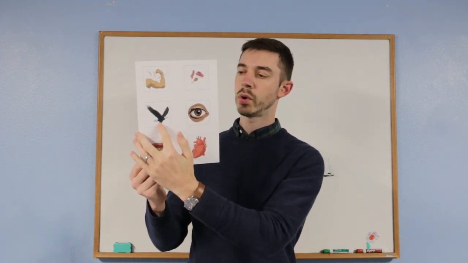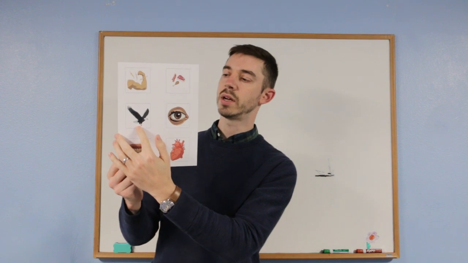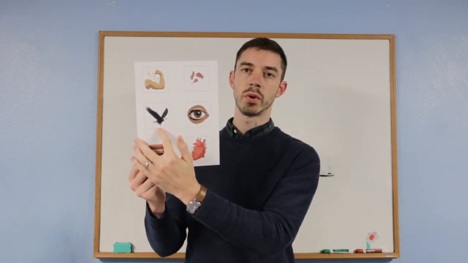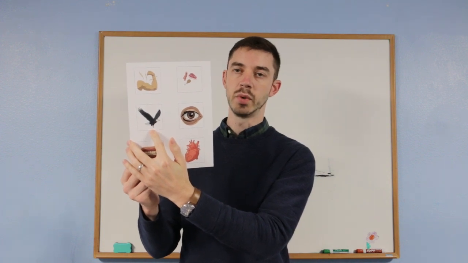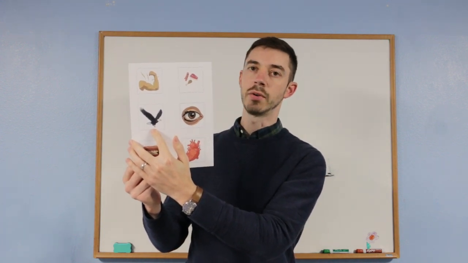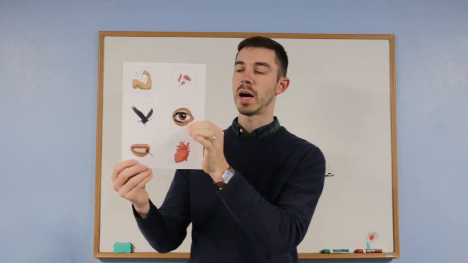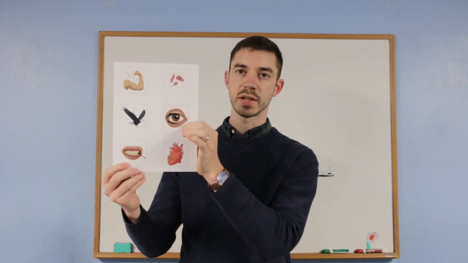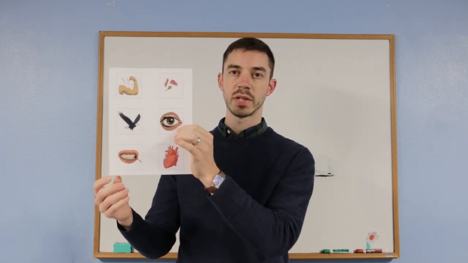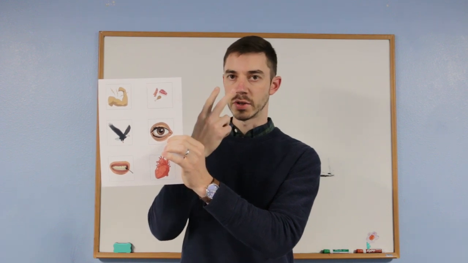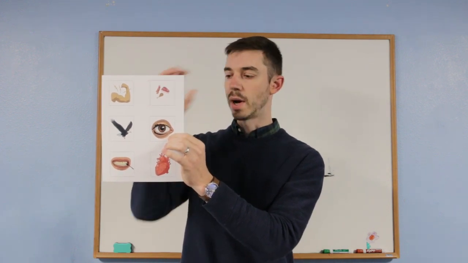Next we have eagle, aquila, aquilae, feminine, and a derivative of this in English is the word aquiline, which means something that looks like an eagle. Next we have eye. This is a review word, oculus, oculi, masculine. A derivative of this in English would be like binoculars. So binoculars means two, you're using 2 eyes.